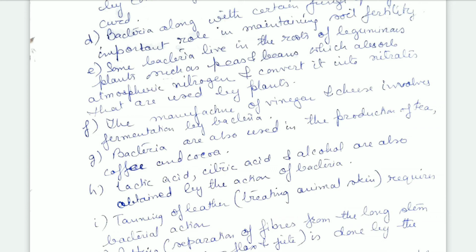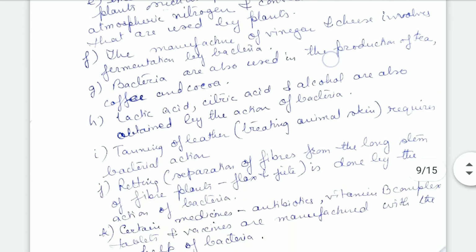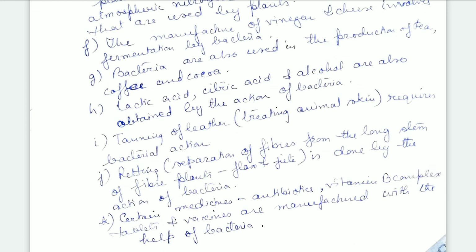Bacteria are also used in the production of tea, coffee, cocoa. Lactic acid, citric acid and alcohol are also obtained by the action of bacteria. Even tanning of leather, which is the treating of animal skin, requires the action of bacteria.